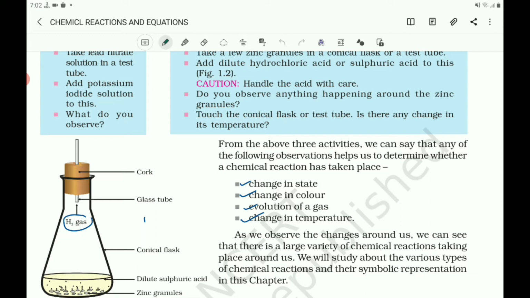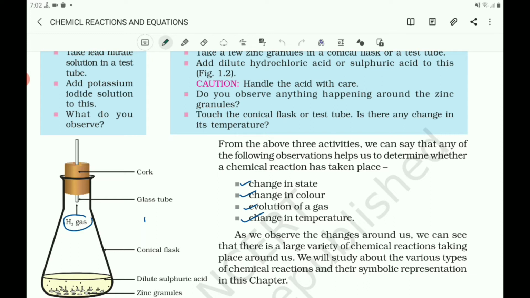In the first case, magnesium ribbon burns in air and gives a powder of magnesium oxide, MgO. So there is a change of state with formation of a new substance and heat is also produced here. So it is a chemical change.